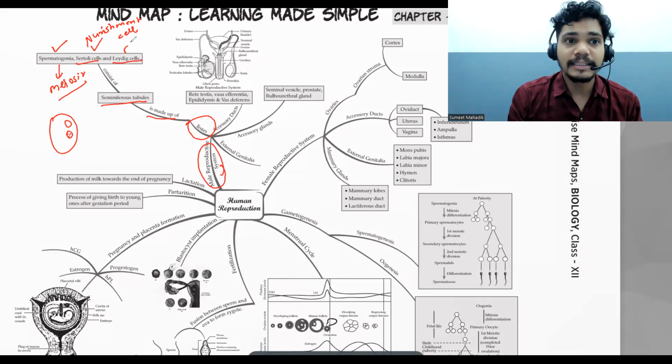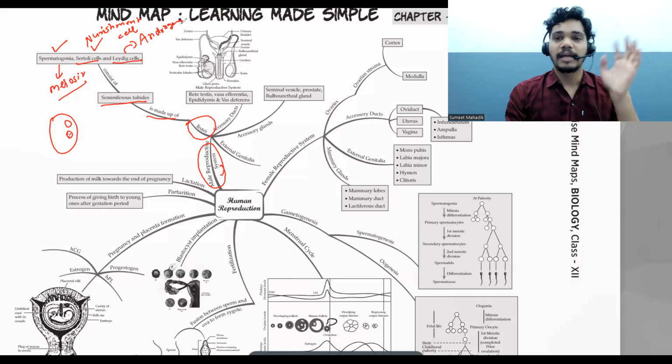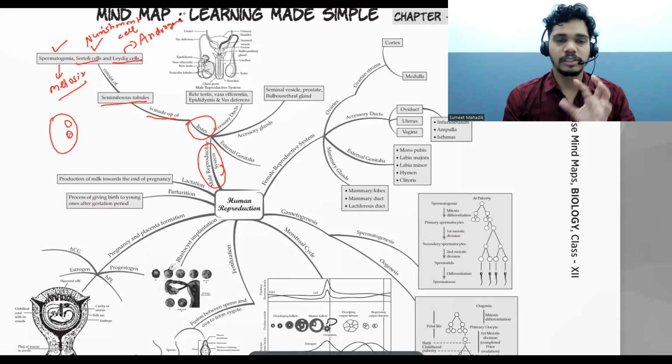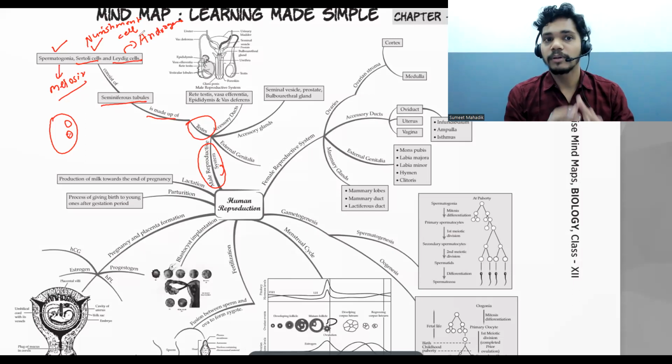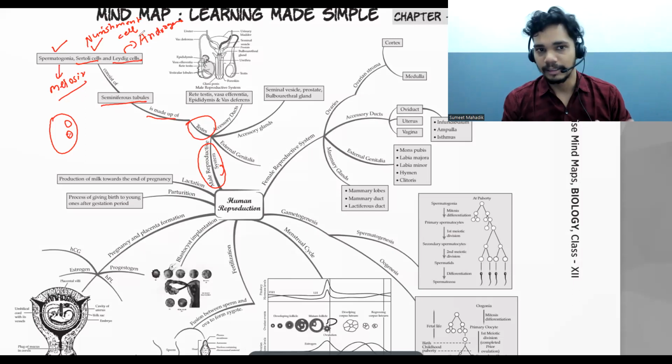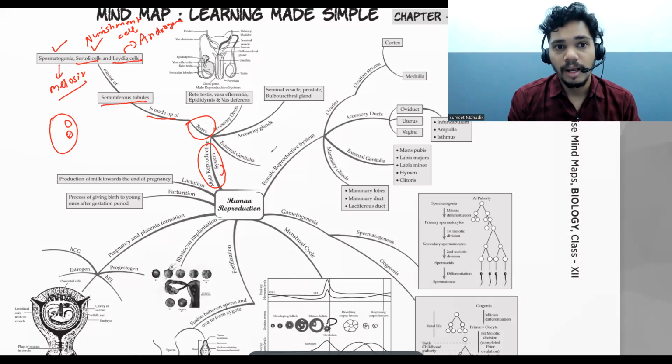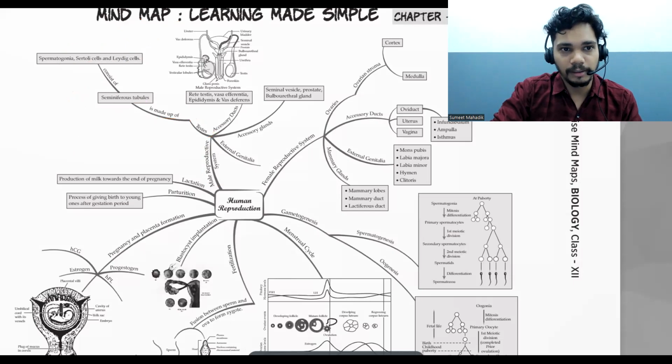Then Leydig cells. Leydig cells are responsible for the secretion of androgen. And further, the impact of androgen is there. Okay, so we're going to study that. So right now, what we are talking about is that the seminiferous tubule consists of spermatogonia, Sertoli cells, and Leydig cells. That we have done up till now. Let's move to the next part. We are talking about a male reproductive system, right?